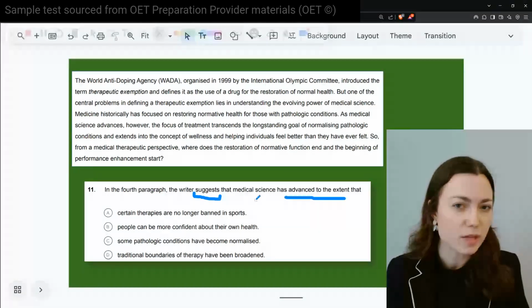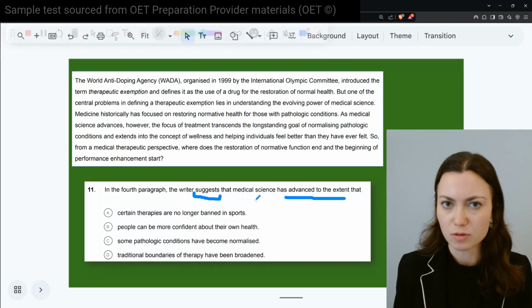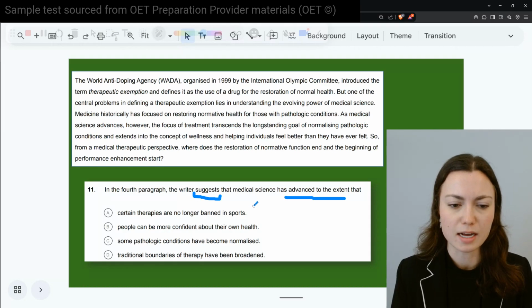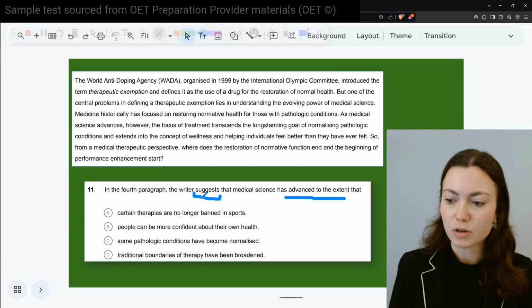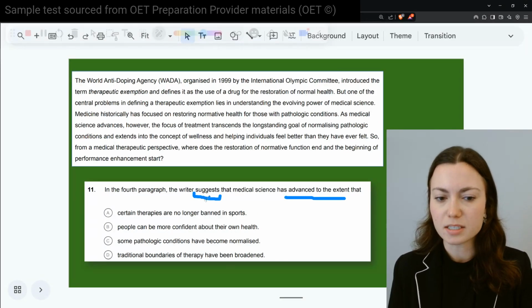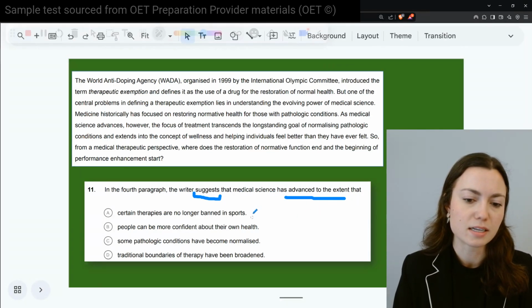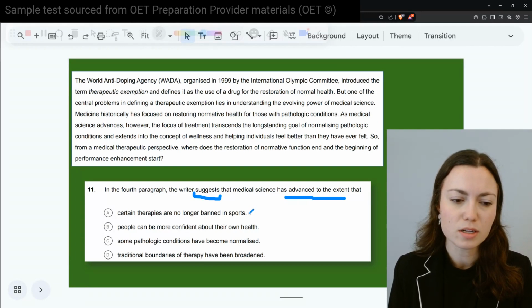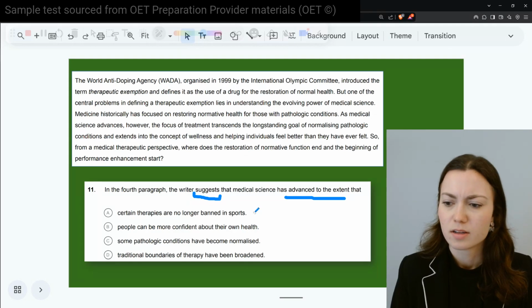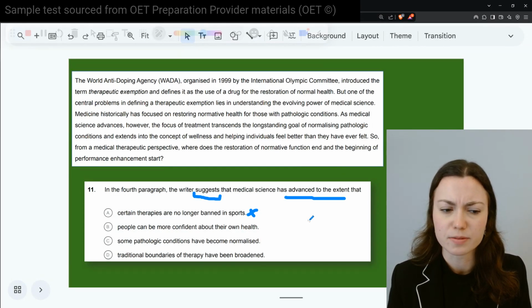We might assume that, but again, we want to be careful about assumptions from just general knowledge versus what the text is actually saying. And specifically, we're looking back to our question, what is he suggesting that medical science has advanced to the extent that? So be careful. Option A can look a little bit like possibly it might be saying aspects of that, but it's not actually answering the question of what that suggestion is.